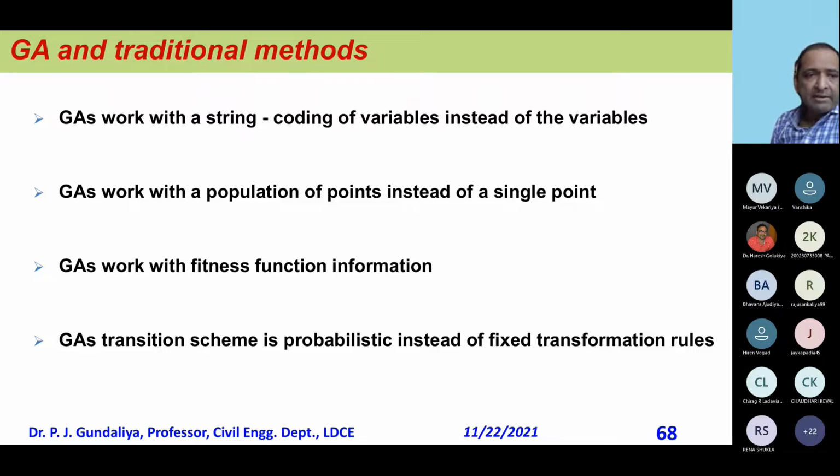Then GA works with a population of points instead of a single point. That's what I was telling. The traditional method will work with a single point, not with multiple. Whereas GA, right from the first iteration, right from the first point, takes 100 as a population, 200 as a population. So 200 solutions at a time it is giving. And out of that, it will improve and improve.